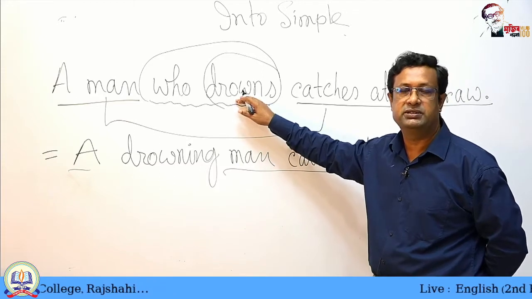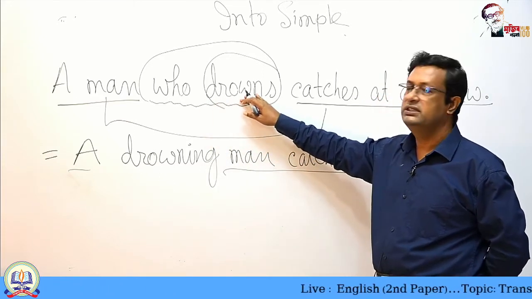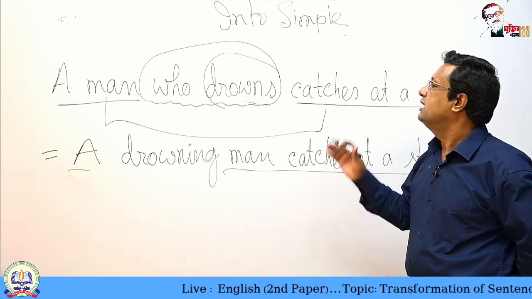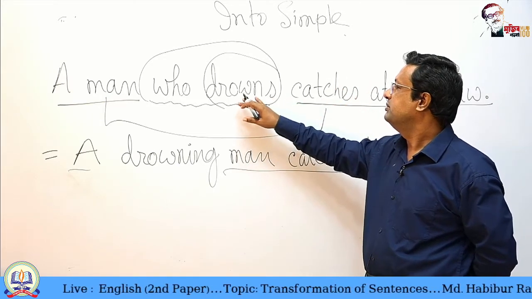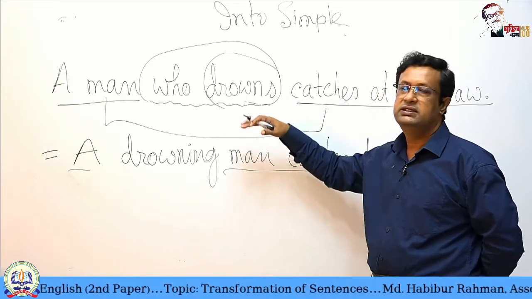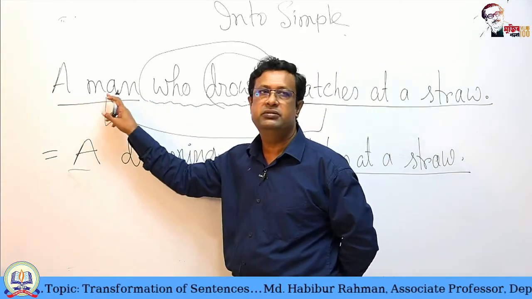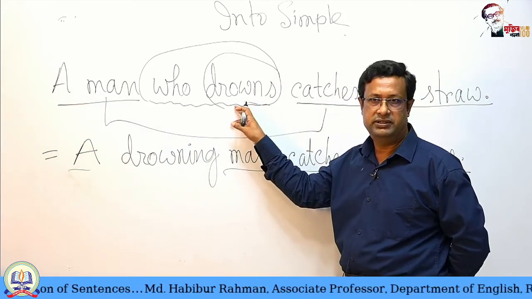Why present participle? Present participle because drowns is in active voice. And another thing, we have used this drowning before the noun. Why before the noun? Because this is a single word.